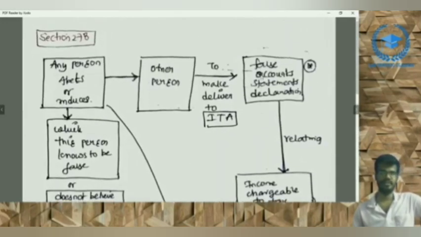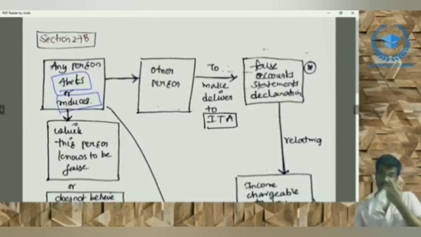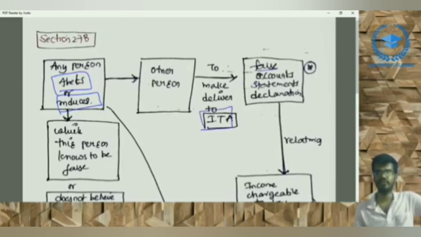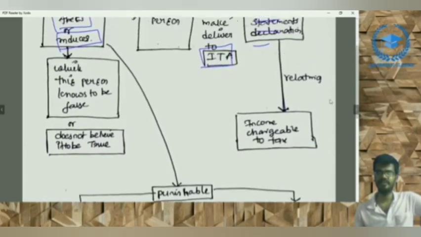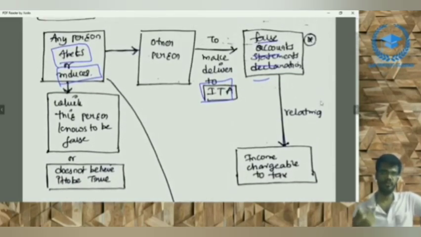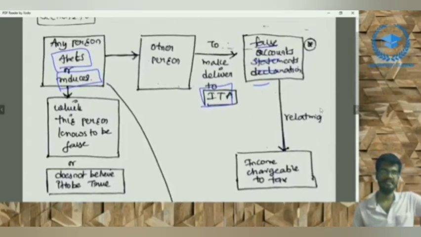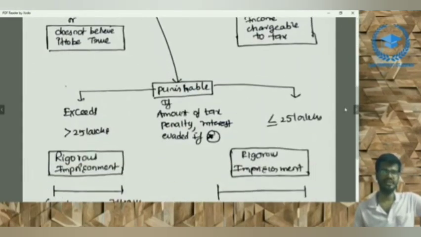I'm coming to our next. There are only 2 sections. 278. 278 says if any person abets or induces any other person to make and deliver to the income tax authorities, what? False accounts, statements, declarations, which are relating to the income chargeable to tax. If any person is abetting or inducing, forcing another person to make and deliver to the income tax authorities false documents relating to income chargeable to tax, then the person who is inducing is liable for punishment.